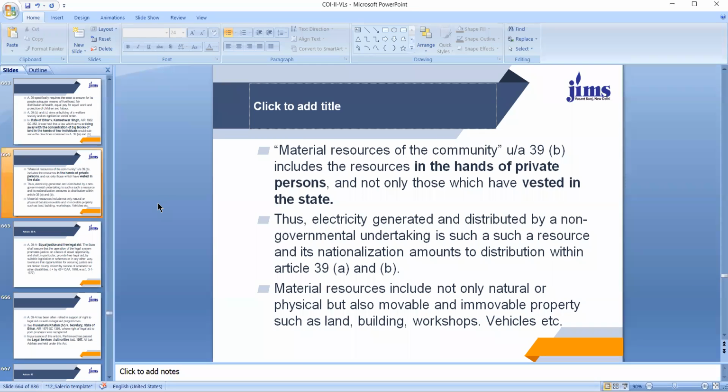Meaning thereby, if a government has taken over an undertaking which is generating electricity, it is nationalized, and the electricity is distributed at normal rates to the people.